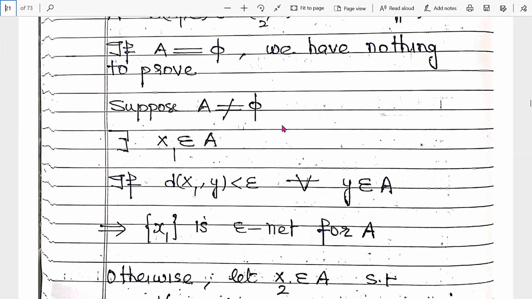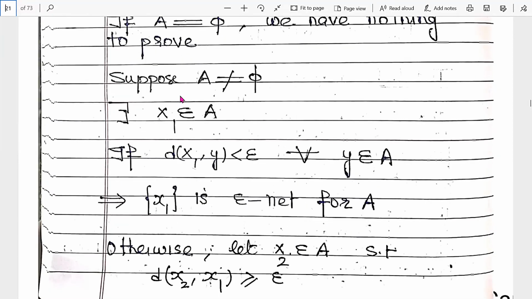Suppose A is non-empty, so there exists some x1 belonging to A. If the distance of all points of A from this point is less than epsilon, then clearly A is contained in only one ball whose center is x1 and radius is epsilon, right?